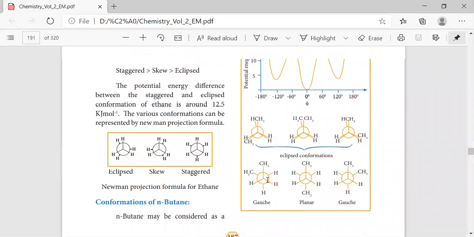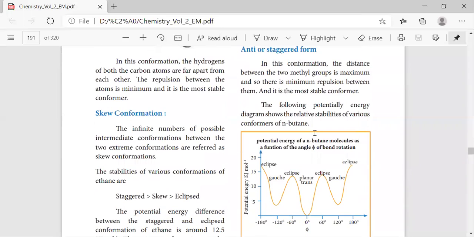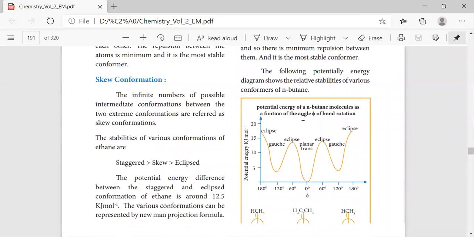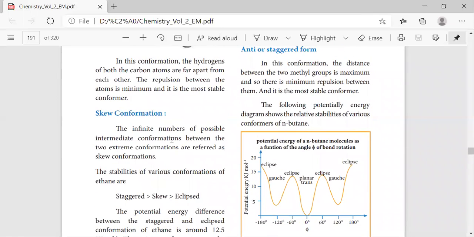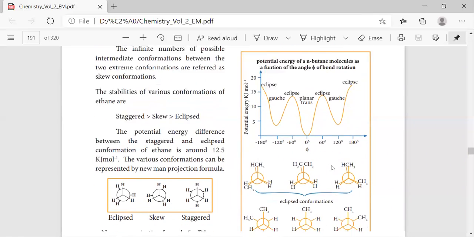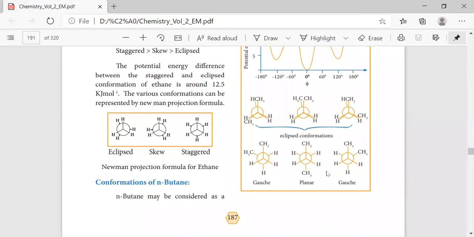If we take n-butane, the eclipsed and then staggered forms will exist in this form. Okay, so butane ku vandu pathina we are having 4 carbons, whereas for propane we are having 3 carbons, right? So that gets varied as in this form.